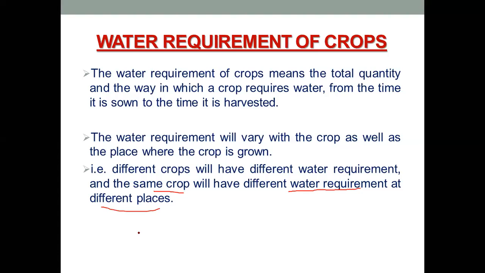In the Marathwada region, it is a very hot and dry place, so the water which we apply will get evaporated at a faster rate as compared to the water which we apply in the western Maharashtra region. That is why the water requirement for different crops will be different, as well as for the same crop it will be different at different places. Okay, so I hope you understood this.